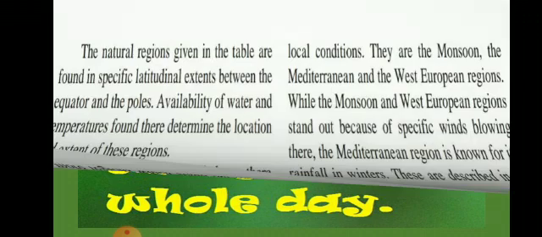Up to now, we have seen various regions like tundra, taiga, grassland, steppes and prairies, hot desert region, Sudan type grassland and equatorial region. Now let us move further. Page number 34. The natural regions given in the table are found in specific latitudinal extent between equator and poles, that means horizontally, which we have already seen. Availability of water and temperature found there determine the location and the extent of these regions.